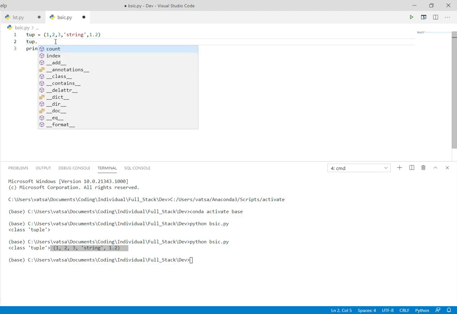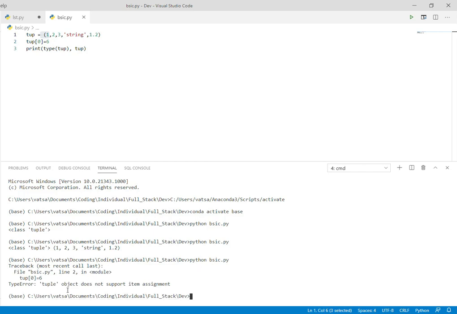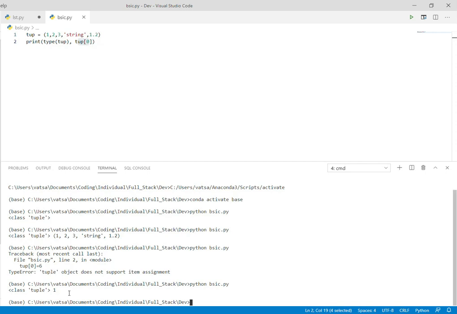I have already told you that a tuple is an immutable data structure, so we cannot change it after initialization. Like if I want to change the value at index 0 and put a 6 instead of 1, you can see here the tuple object does not support it, because it is immutable and we cannot change its value. But we can access the values. If we want to access the value at index 0, we can do it here, and we got it.